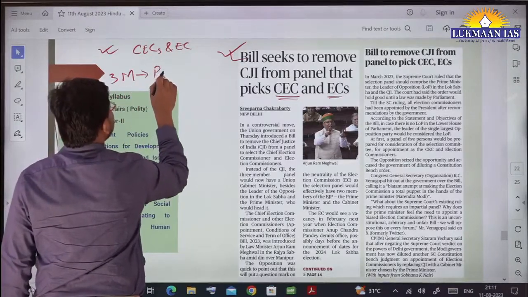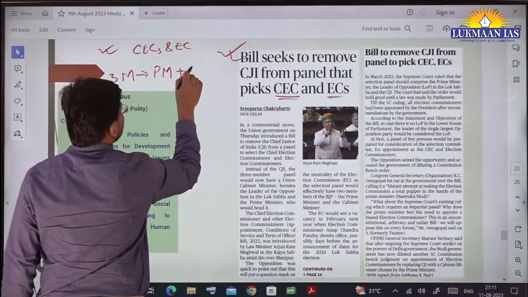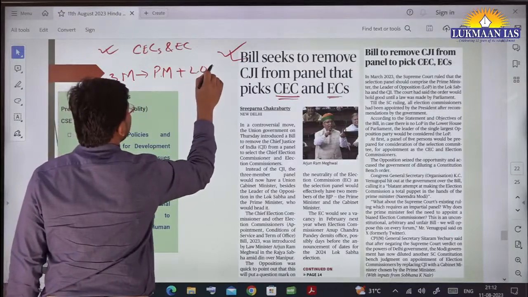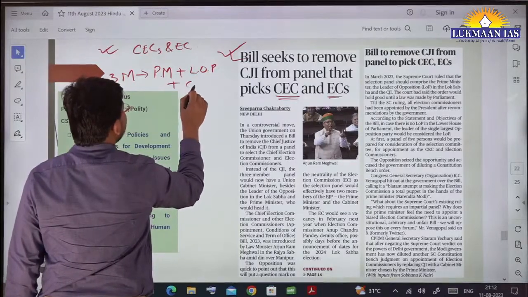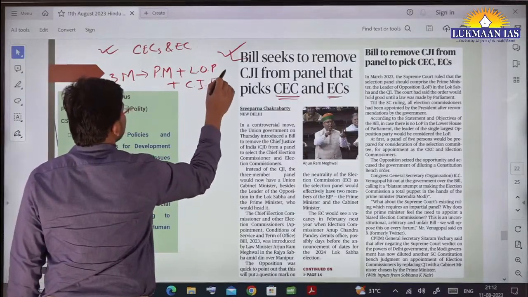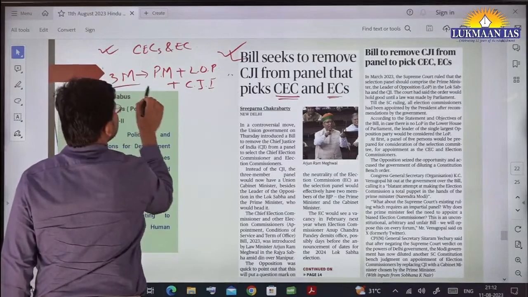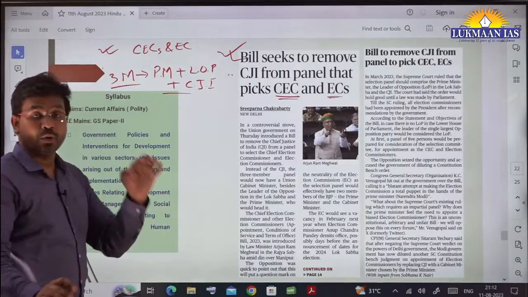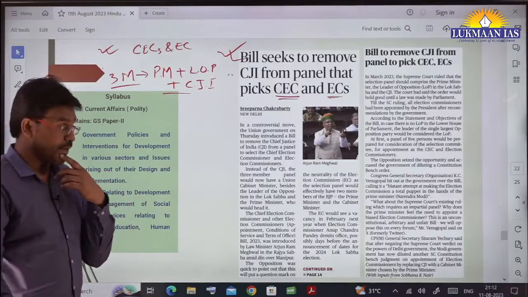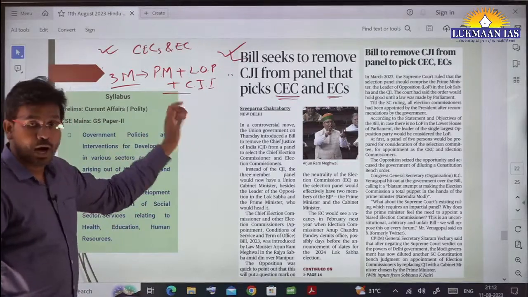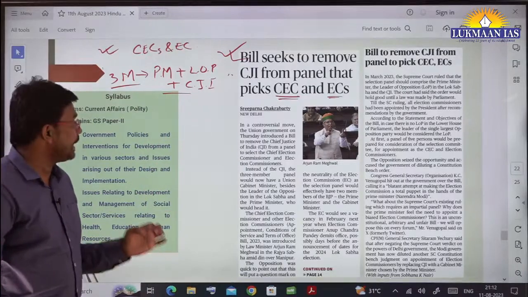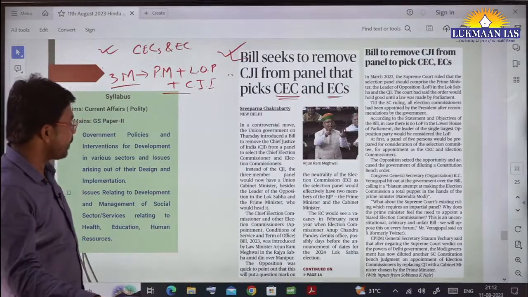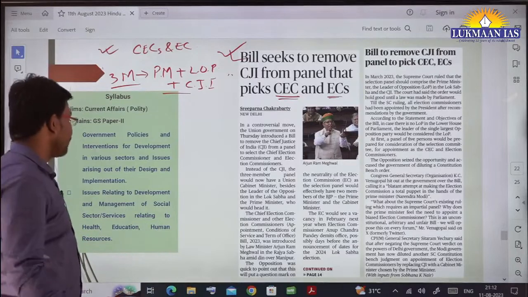One of them will be the Prime Minister of India. The other will be the Leader of Opposition, LOP, then one will be the Chief Justice of India. So this was decided by a constitutional bench of the Supreme Court of India. But now a minister of the BJP has come up with a bill in the parliament.